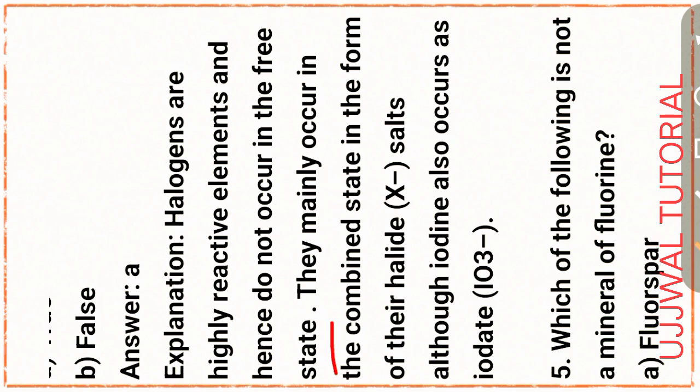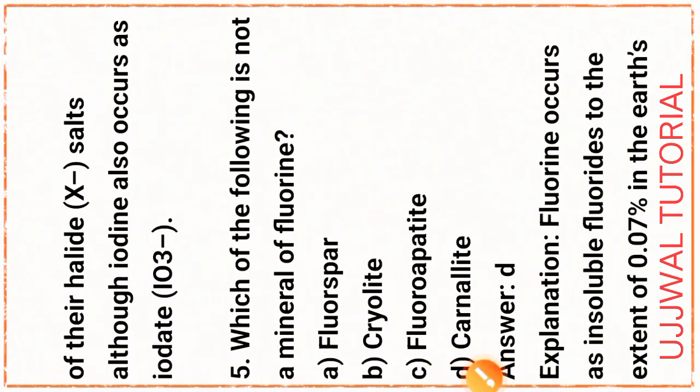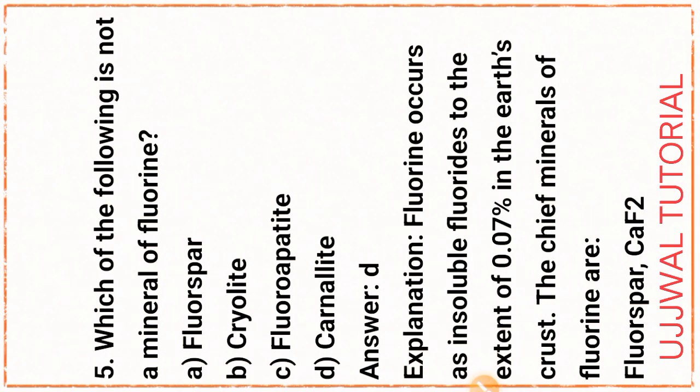They mainly occur in the combined state in the form of their halides salt. Although iodine also occurs as iodate, that is IO3 minus. Next question, question number 5. Which of the following is not a mineral of fluorine? This statement's proper answer is option D, granite.